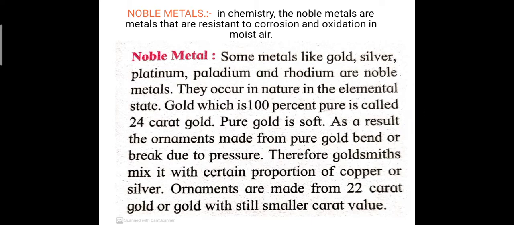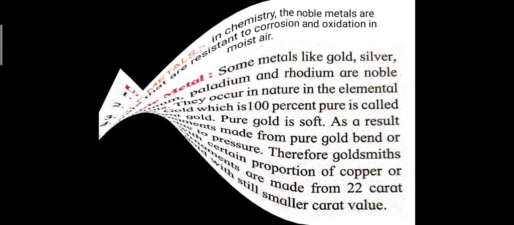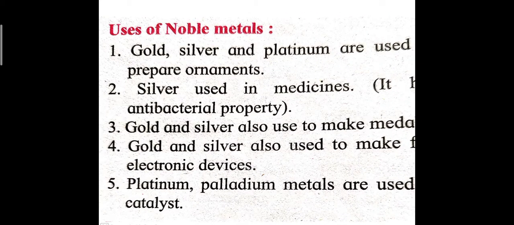So see the uses of noble metals. Gold, silver and platinum, as we know, are used to prepare ornaments. Silver is also used in medicines, as it has antibacterial properties, and in sweets also.